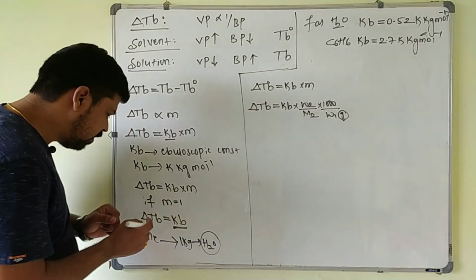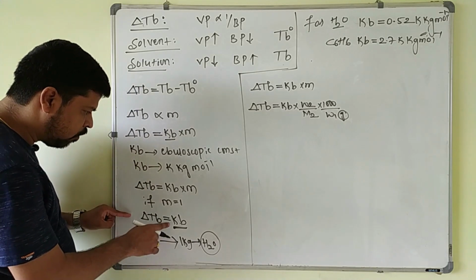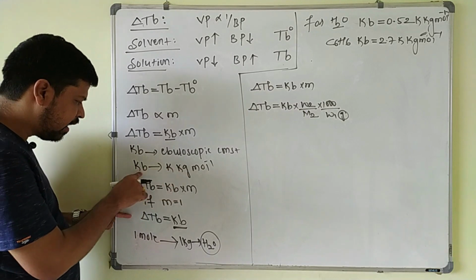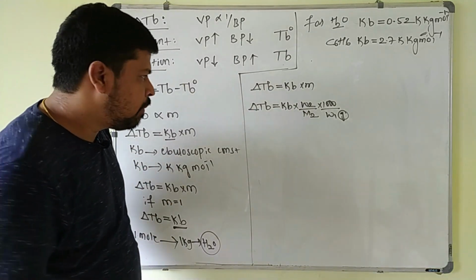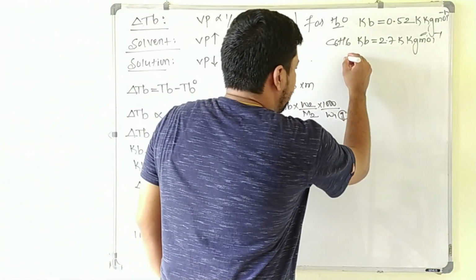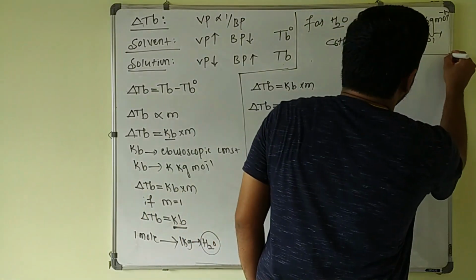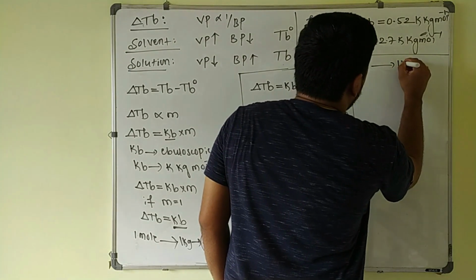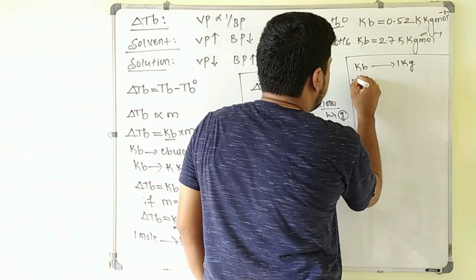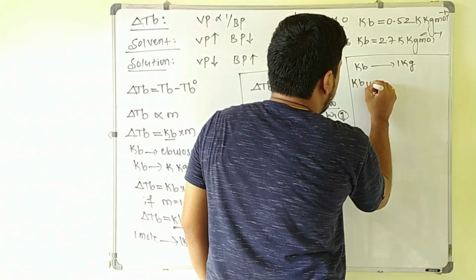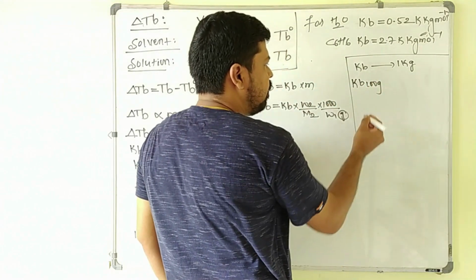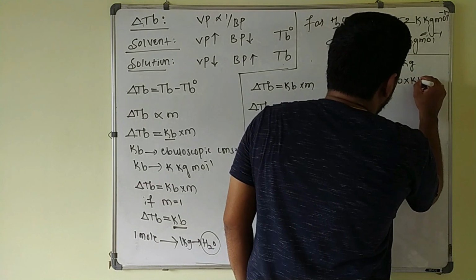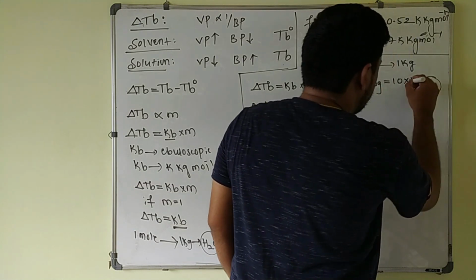The next point is the Kb value. Already we know its unit: Kb value is always given in terms of kg. But sometimes in competitive exams they will give the Kb value in terms of 100 grams. Kb in terms of 100 grams is equal to 10 times the Kb value in kg.